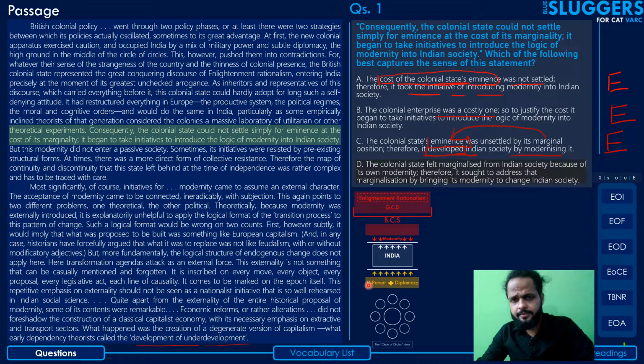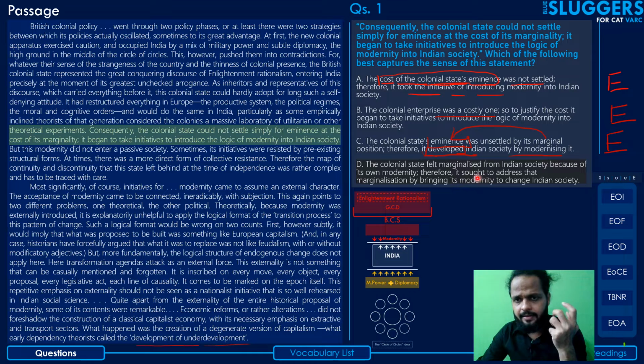The British colonial state started with a first strategy of being cautious in their approach while occupying the country. They used a mix of diplomacy and military power, and initially they were cautious and not very interfering, but they could not really sustain this because they were representatives of the great colonial discourse.